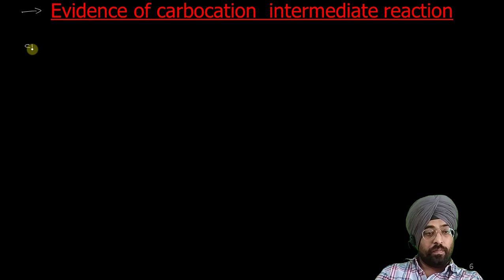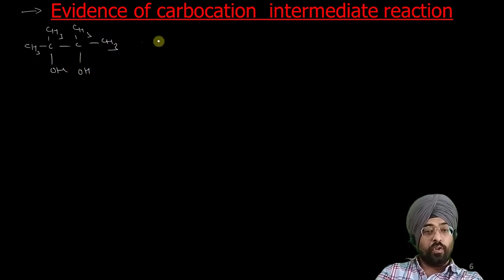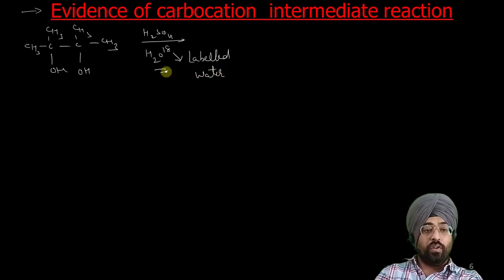So suppose this was the product, CH3 OH. Suppose we do its rearrangement with sulfuric acid in the presence of labeled water, so isotopically labeled water is used. What will happen?